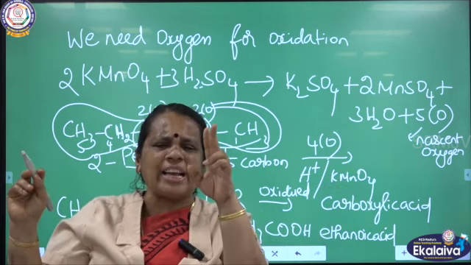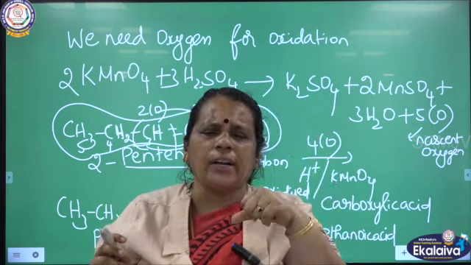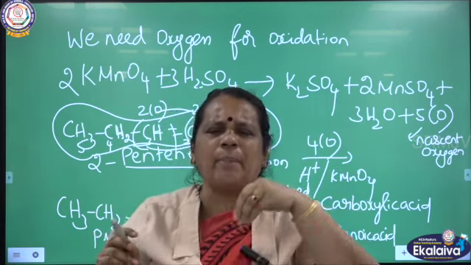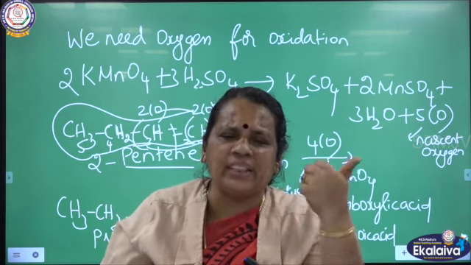So I have used potassium permanganate in 2 different ways. What is the first one? I have started to use cold, dilute, neutral or alkaline potassium permanganate, Baeyer's reagent. I got the product as 1,2-ethanediol.